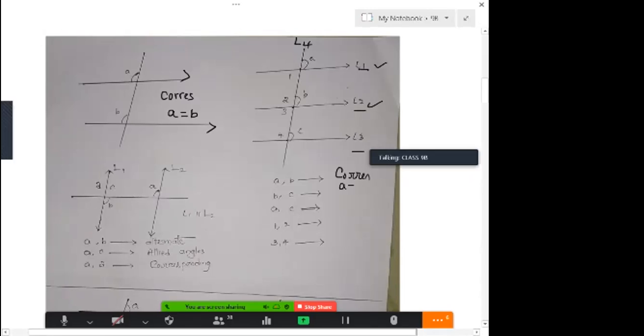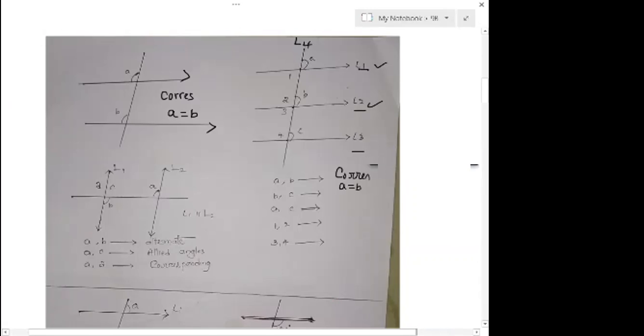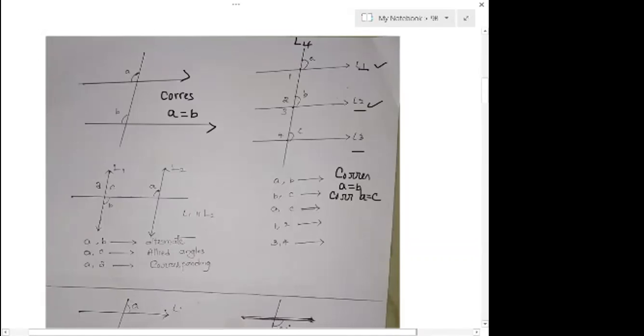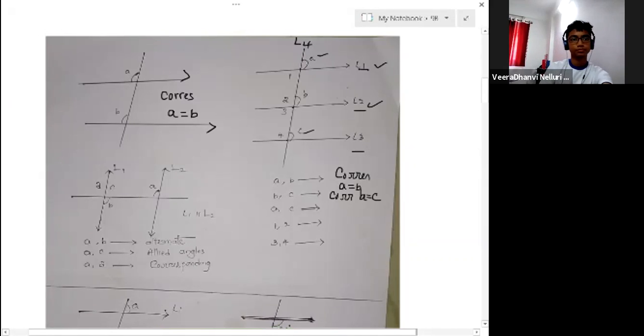What about B and C? If I consider L2 and L3, B and C are again corresponding angles. So B equals C. A and C: if we consider L1 and L3, A and C are also corresponding, so they are equal. A equals C. What about 1 and 2?